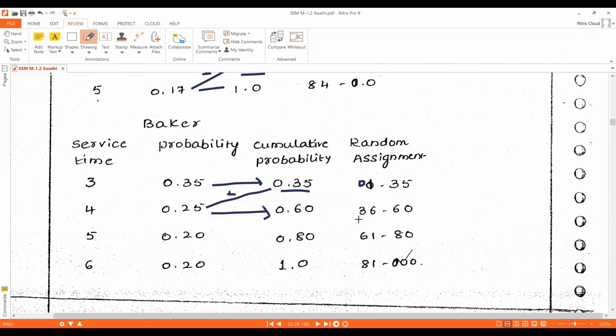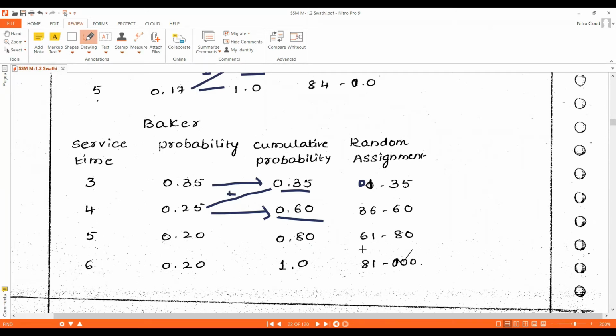For the next one's random digit assignment, we start from 36, as the previous one ended with 35. We need to start from 36 to 60. It is the random digit assignment for the second one, because its cumulative probability is 0.60. So the random digit assignment is 36 to 60.